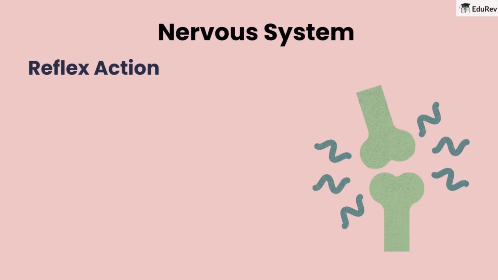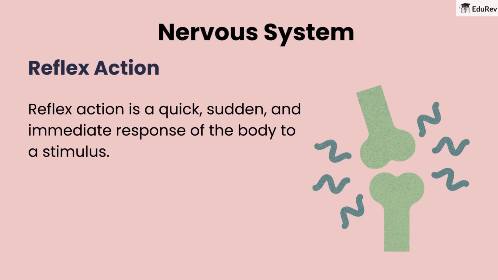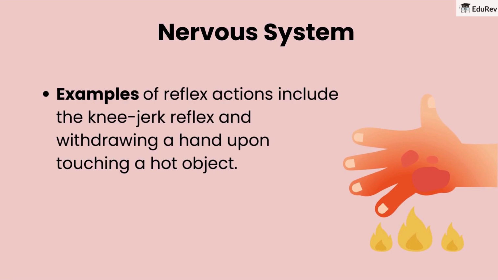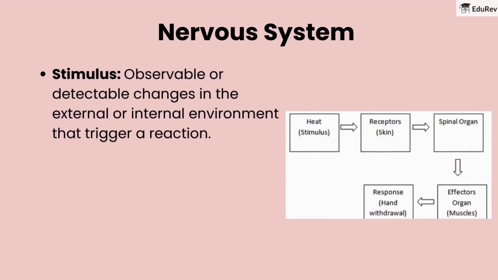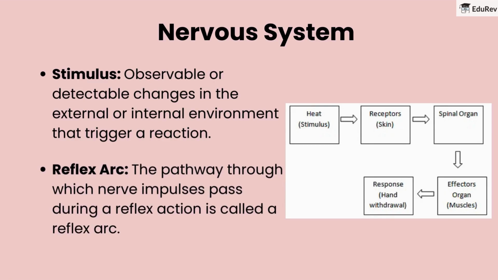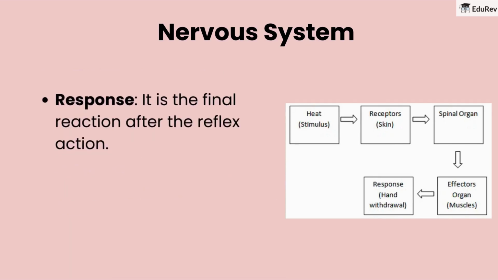What is reflex action? Reflex action is a quick, sudden, and immediate response of the body to a stimulus. Examples of reflex actions include the knee-jerk reflex and withdrawing a hand upon touching a hot object. Stimulus. Observable or detectable changes in the external or internal environment that trigger a reaction. Reflex arc. The pathway through which nerve impulses pass during a reflex action is called a reflex arc. Response. It is the final reaction after the reflex action.